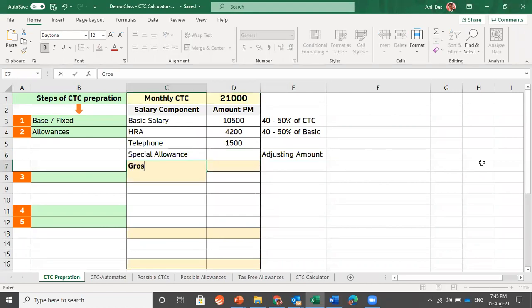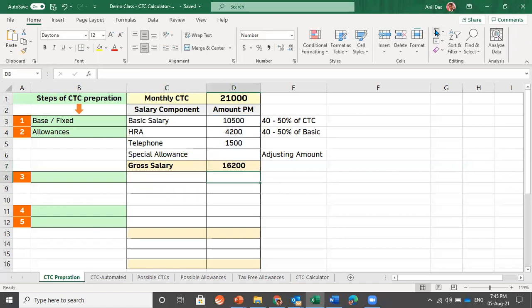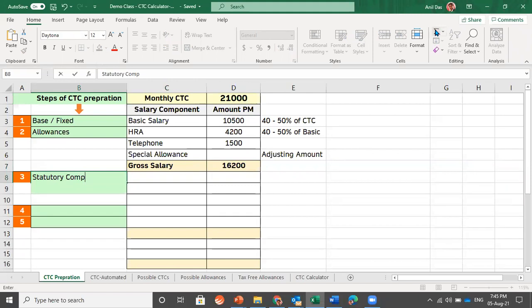And we have seen that if you add basic salary and allowances, you will reach what? Gross salary. So let's try to find out what gross salary we have reached so far. We have reached 16,200, and we are done with two steps: first and second, base salary and allowances. As a third step, we need to work on statutory compliances. So let's take PF by employee.